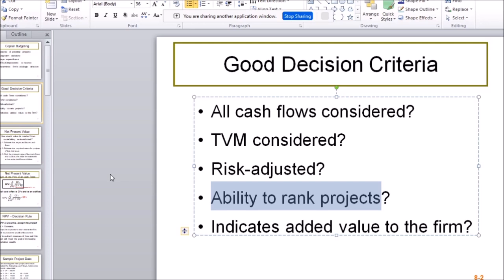Even if different options are acceptable, you can either build those factories in Japan or you can build those factories in Vietnam. If both are relatively acceptable, we want to be able to rank those projects. Okay, both are acceptable, but which is better? Okay, perhaps it's better to build them in Vietnam for this and these reasons, whatever it is.